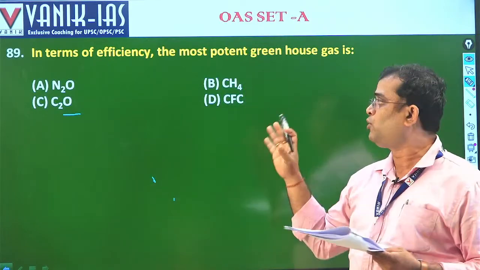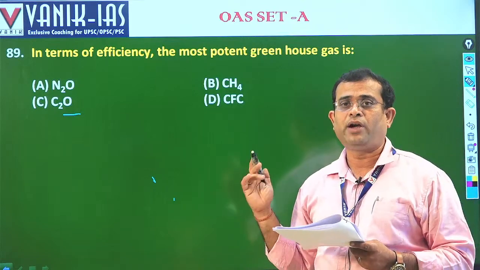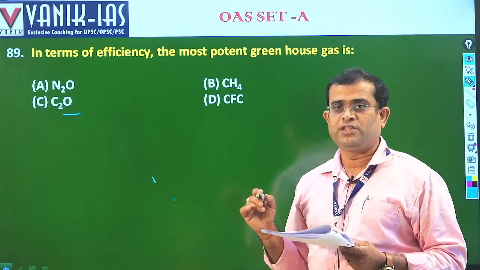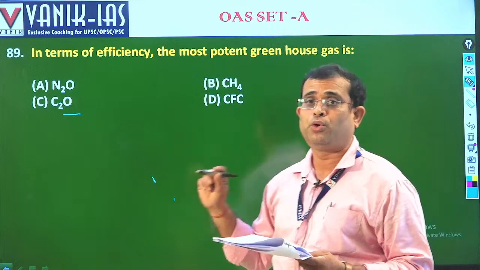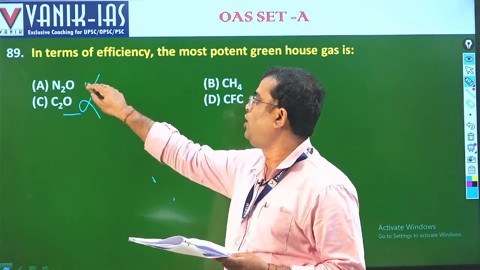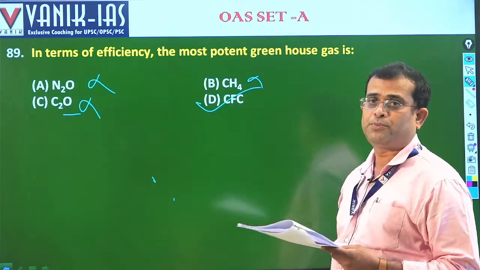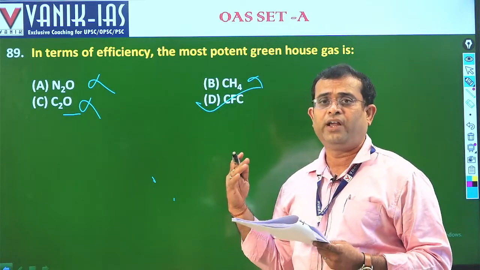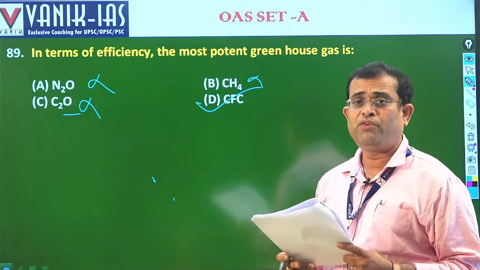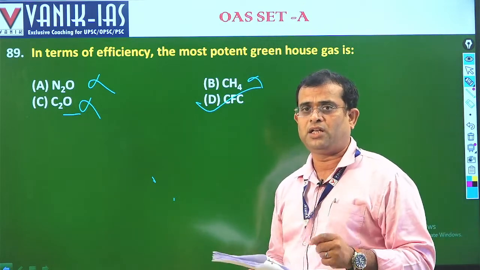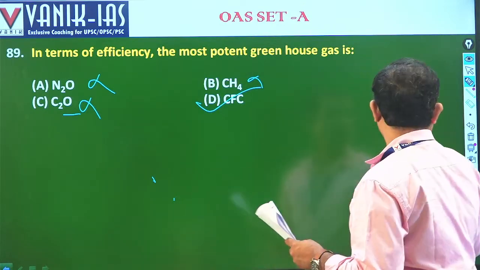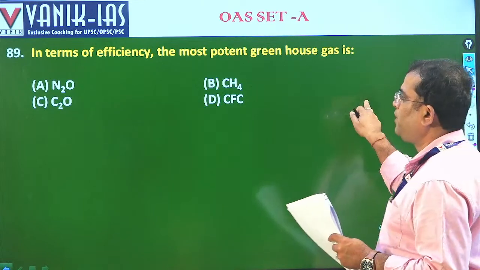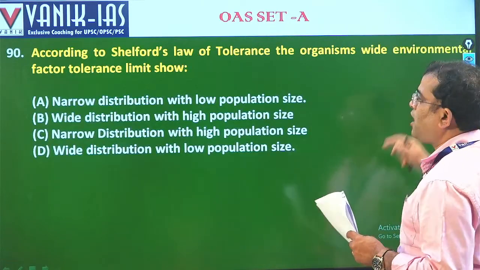I am just telling you one concept: CO2, carbon dioxide, has equal potential damage, but here it is given as C2O. C2O is nothing like this, nor is N2O, so here the answer is CFC. Such questions arrange the choices in a very tricky manner, so one has to be very alert while solving them. Let's go for the next one, that is 90, the last question.